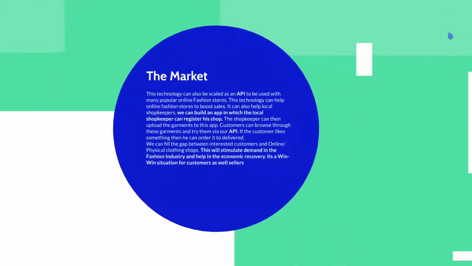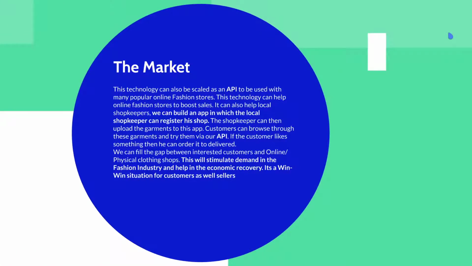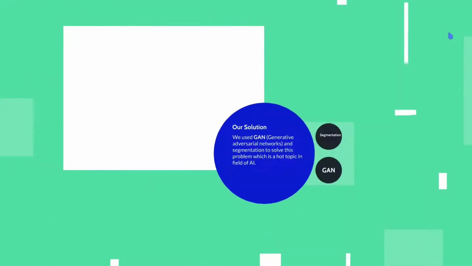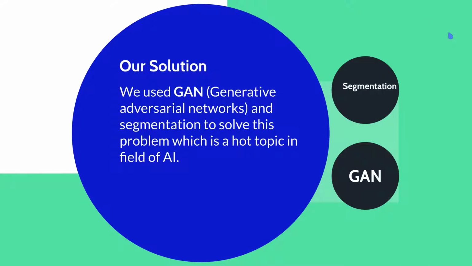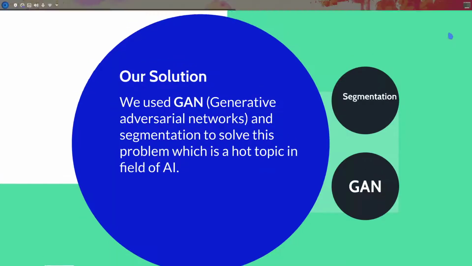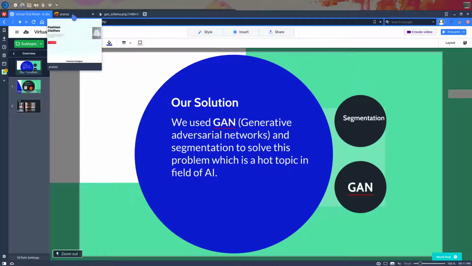The market: we would create a scalable API which multiple sites can use, and it would give a boost to the fashion industry and be good for economic recovery. It's a win-win situation for customers as well as sellers. In our solution, we use GAN and segmentation, which is a hot topic in the field of AI. So let me present you the site.